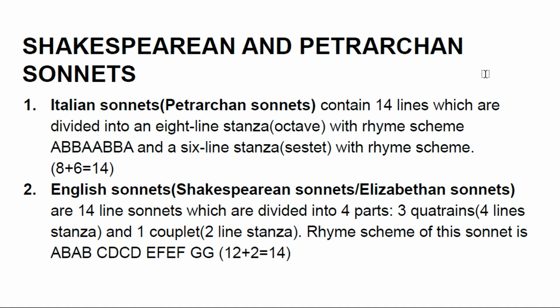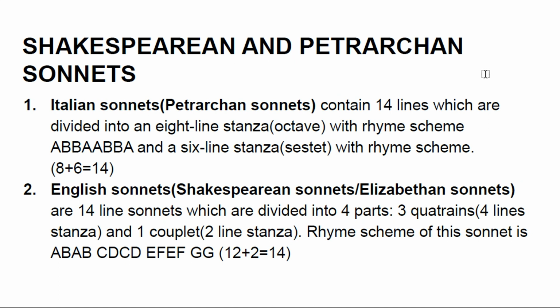Moving towards the last topic of the video: what is the difference between Shakespearean and Petrarchan sonnets? Petrarchan sonnets are also called Italian sonnets, and they contain 14 lines which are subdivided into 2 sections.